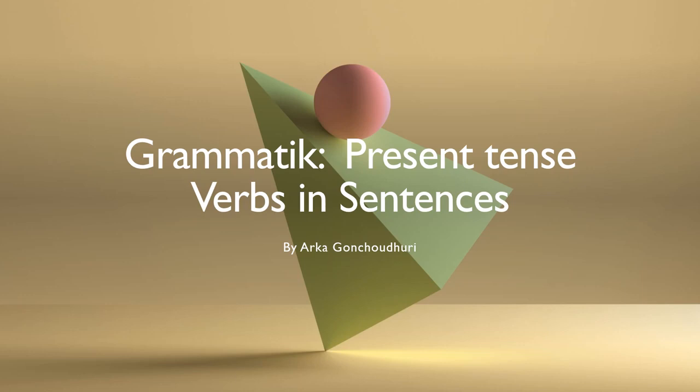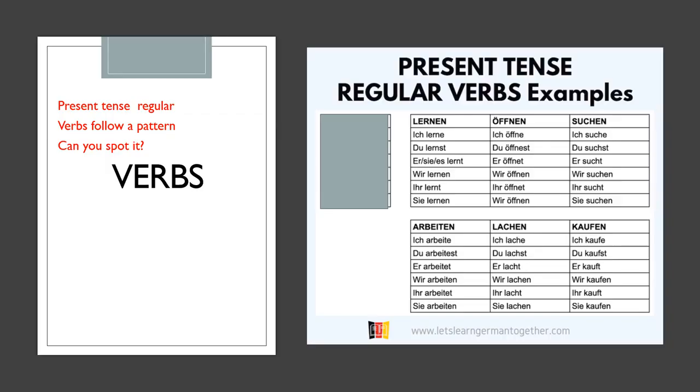So today we're going to look at more German grammar, and our focus today are present tense verbs and how we put them in sentences. They follow a regular pattern.